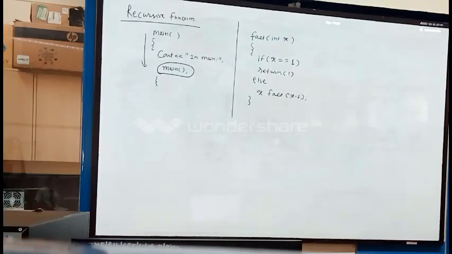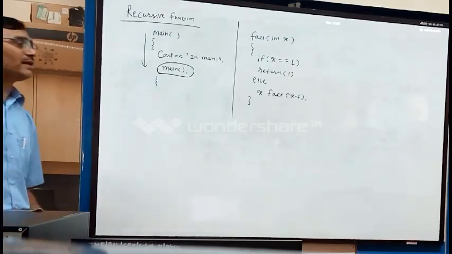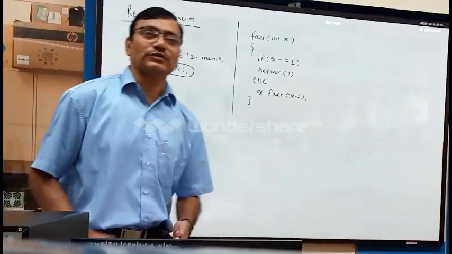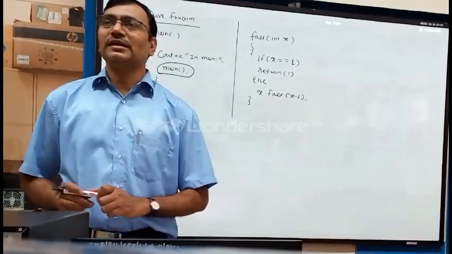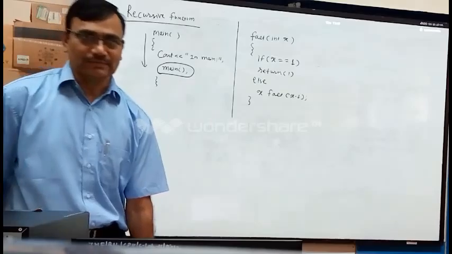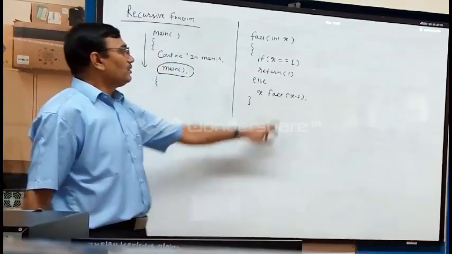It is as good as saying fact is equal to fact into 1 till x times. Fact is equal to fact into x minus 1, and every time x is reduced by 1 till it reaches 1. So this function